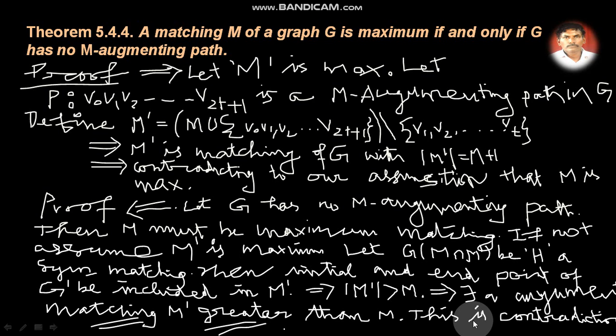Therefore the forward proof is proved and the backward proof is also proved, and thus we come to the end of this particular theorem. Thank you.